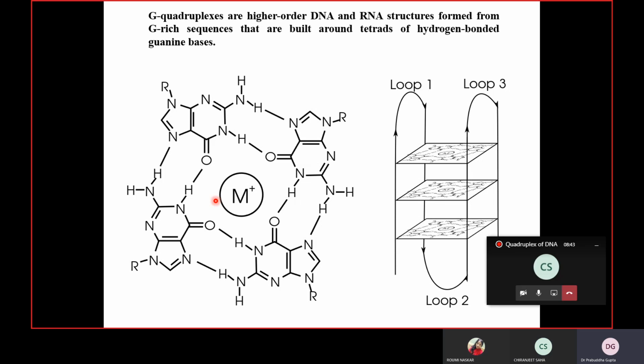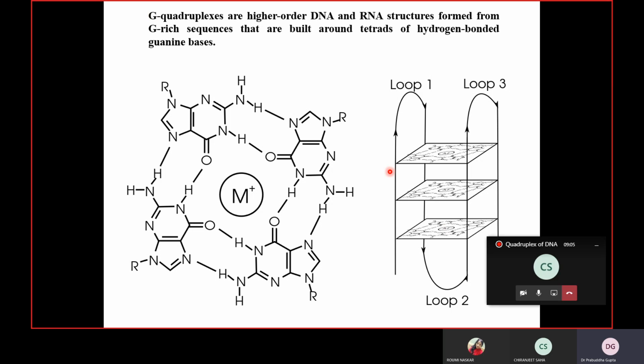Due to Hoogsteen base pairing, it has two surfaces. See, one surface here, another surface there. It has two surfaces by which it can form hydrogen bonding. And here it is forming Hoogsteen base pairing. So due to the presence of two surfaces, it can easily use both surfaces to form one set of base pairing.